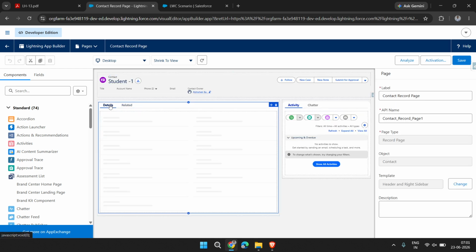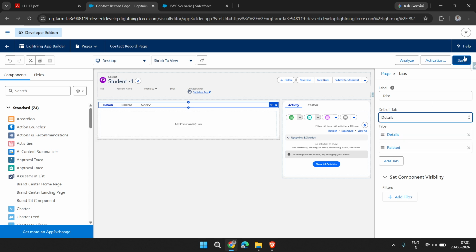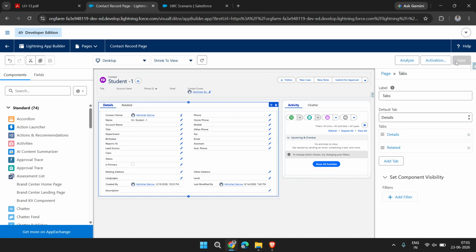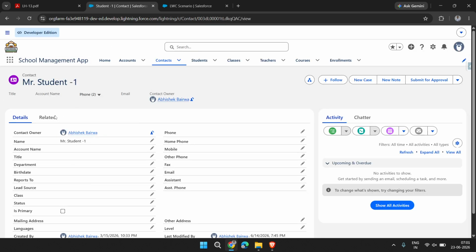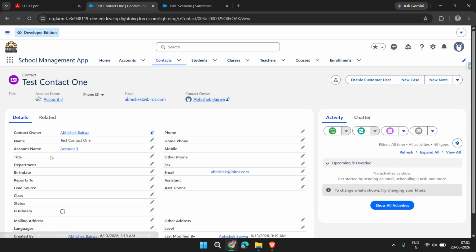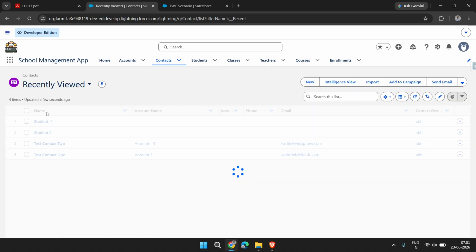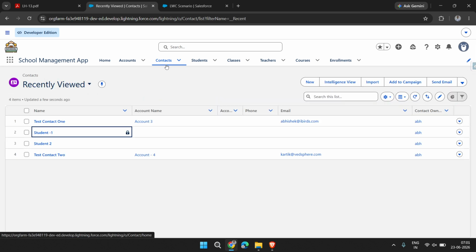For now it opens on related, so save it, now it will open definitely. Let's open another, then it opens on the detail tab. Okay, so that's how we can edit the record page.